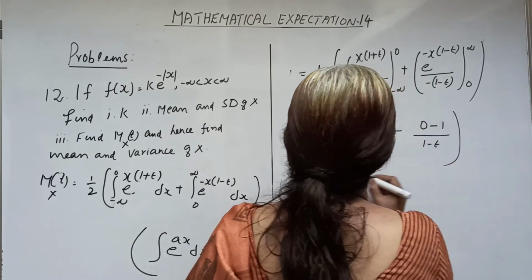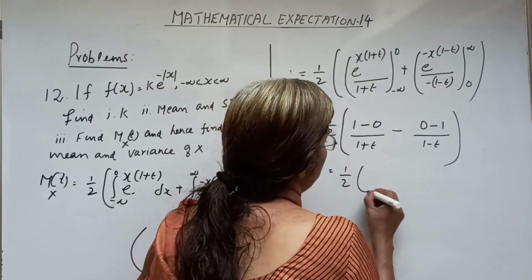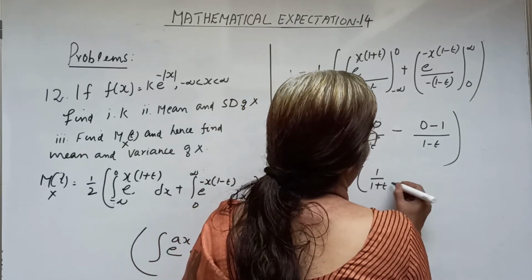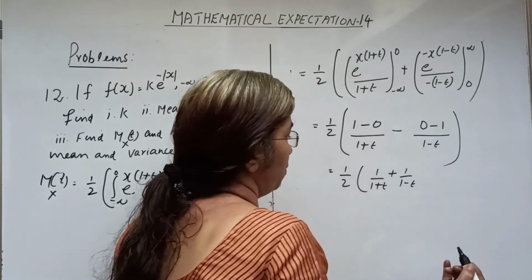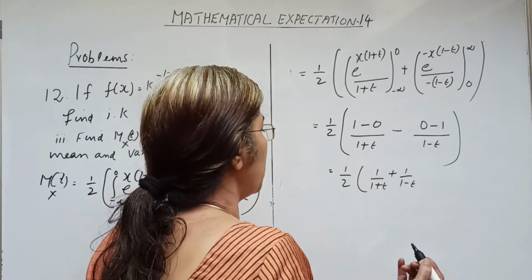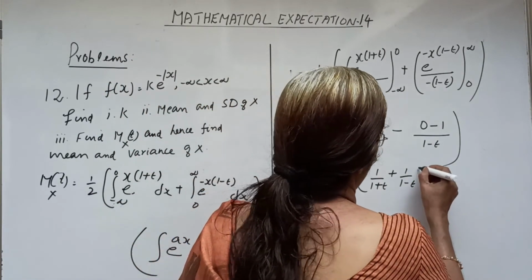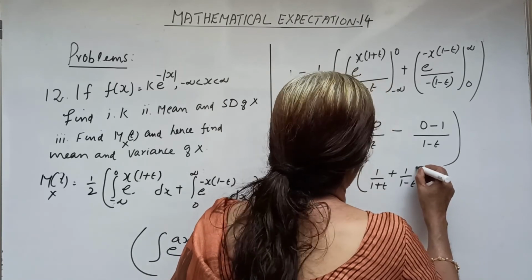So we have 1/2 into (1/(1+t) + 1/(1-t)).